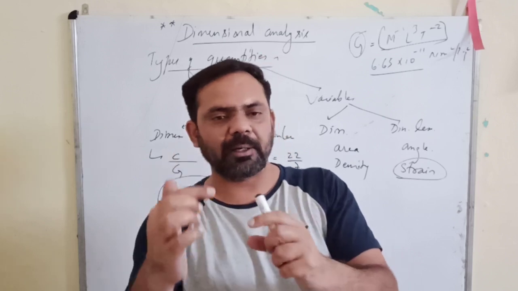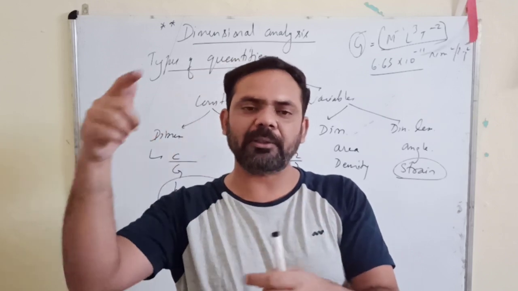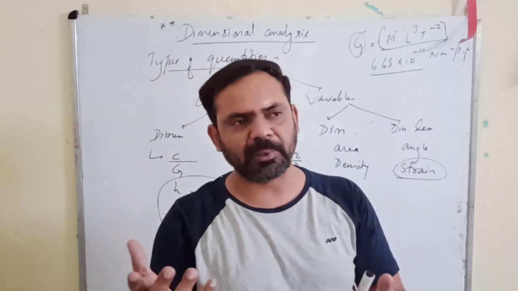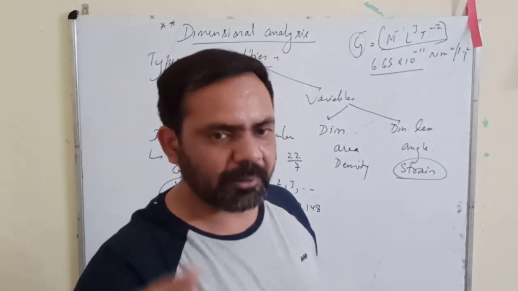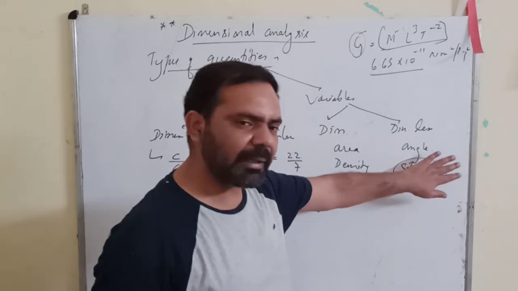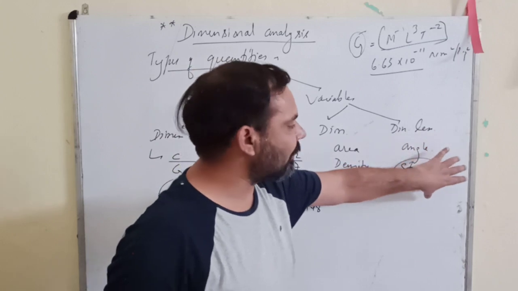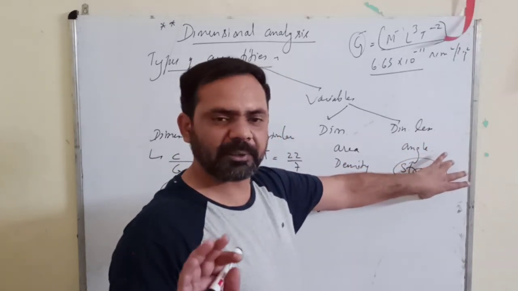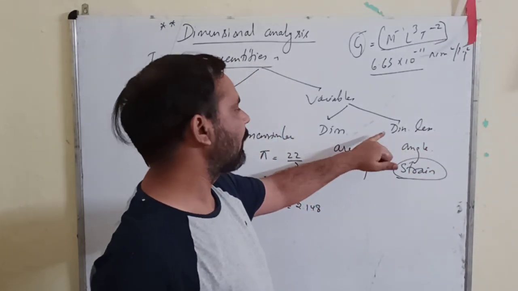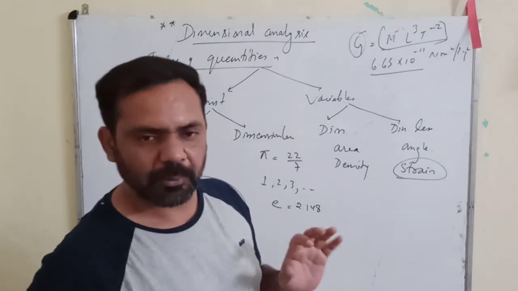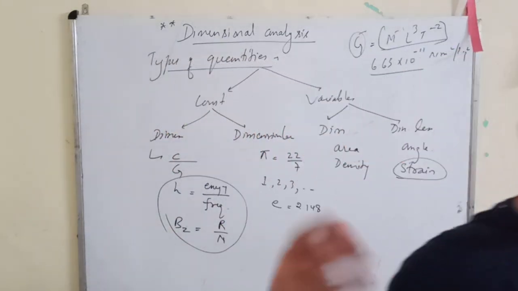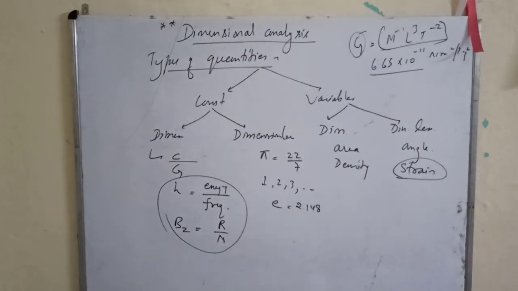So the ratio of change in length to the original length is something called strain. Not going into the depth of this topic, I'm leaving it; just remember strain as an example of a dimensionless variable. Few things you will come to know as we progress through the syllabus.